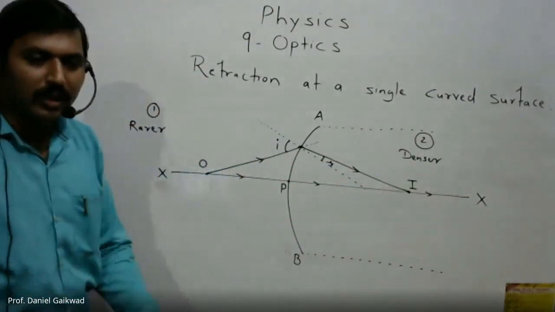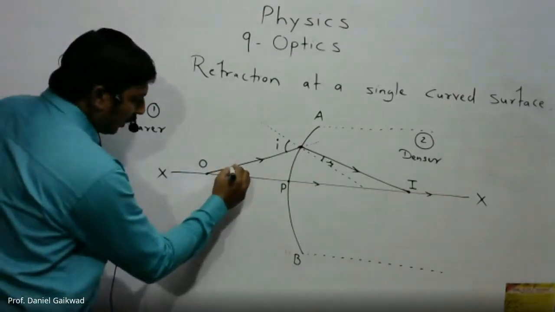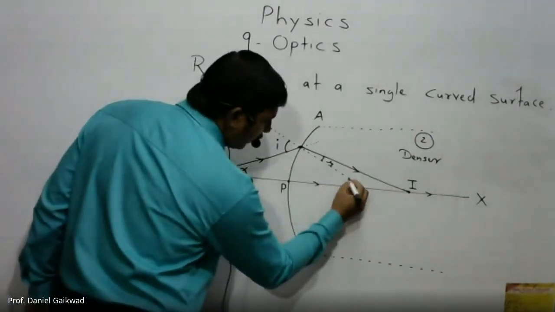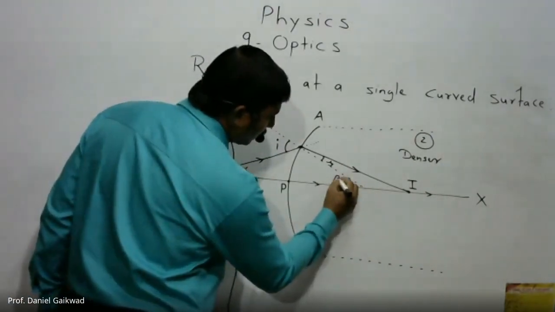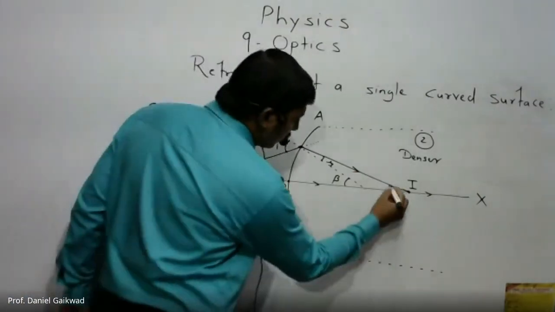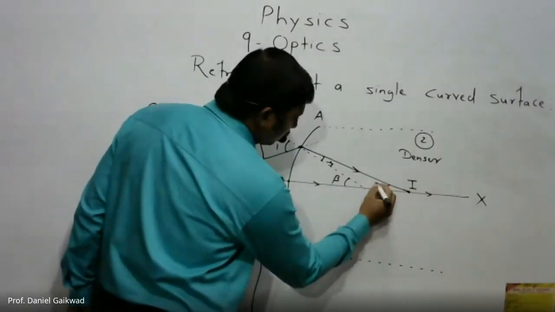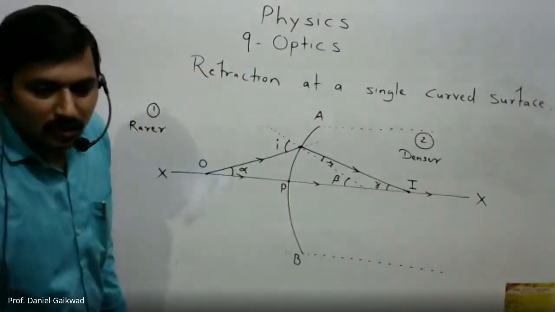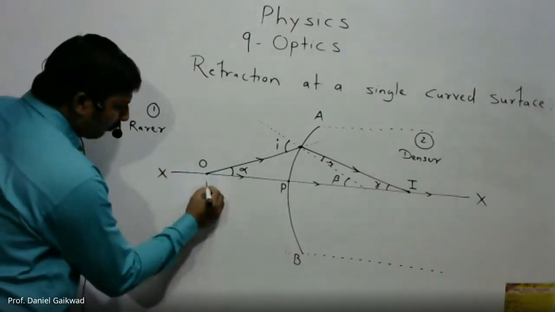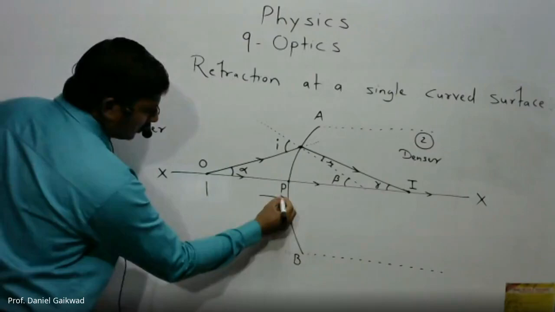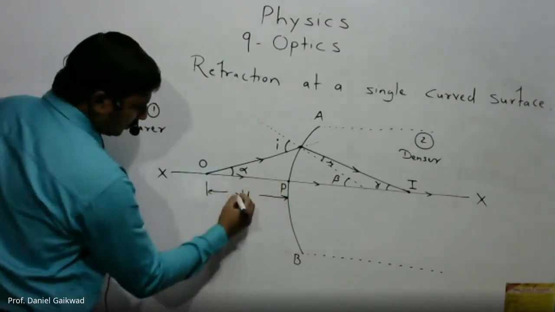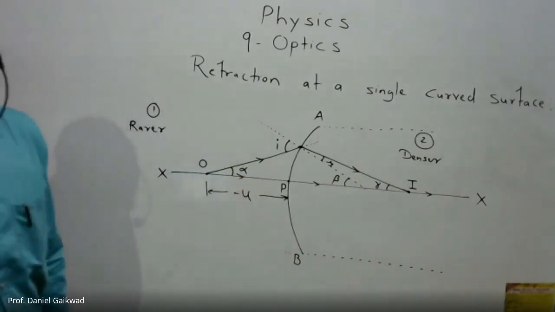Now we have the three angles. Suppose this angle is alpha here, here we have angle beta, and here also we have the angle gamma. One more thing, the object is kept at a distance from the pole. So this distance is equal to u. As it is on the left hand side, it is taken as minus u.